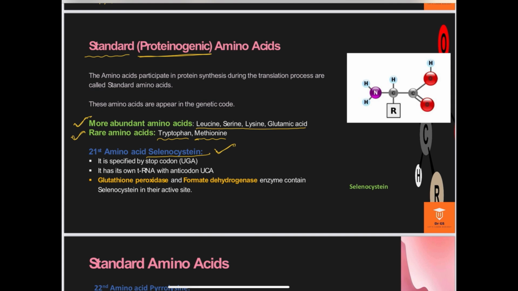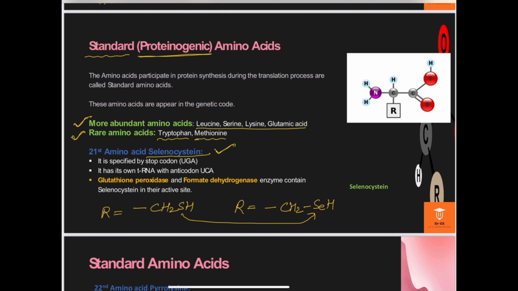I have already told that in an amino acid, the alkyl group is the variable in all kinds of amino acids. Normally in cysteine, there is a CH2SH group in place of the alkyl group, while in selenocysteine there is CH2, selenium and hydrogen. This means the sulfur is replaced by selenium in selenocysteine.